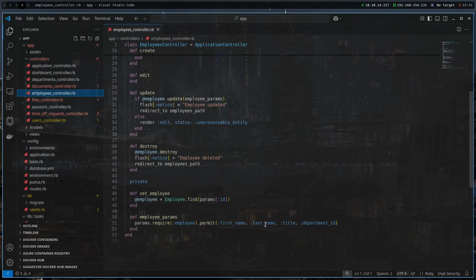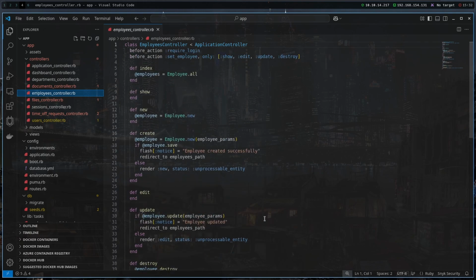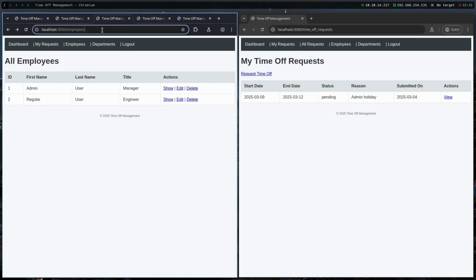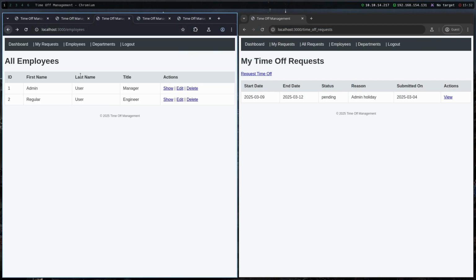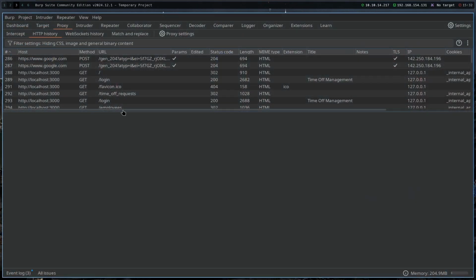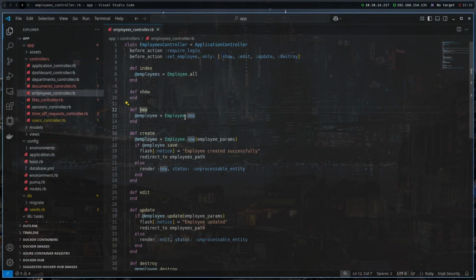Even by not knowing the source code, we can guess what something does. For example, this def edit, so it's defining the edit function, and we can see that it is just empty. It's defining it and then ending it immediately. The same goes with show. We can also probably create new employees. So if you go to /new, it's not working for us either. Let's see, it is saying employee new.